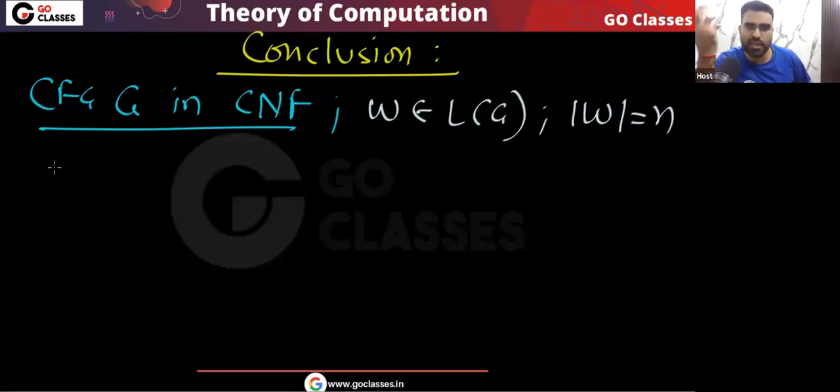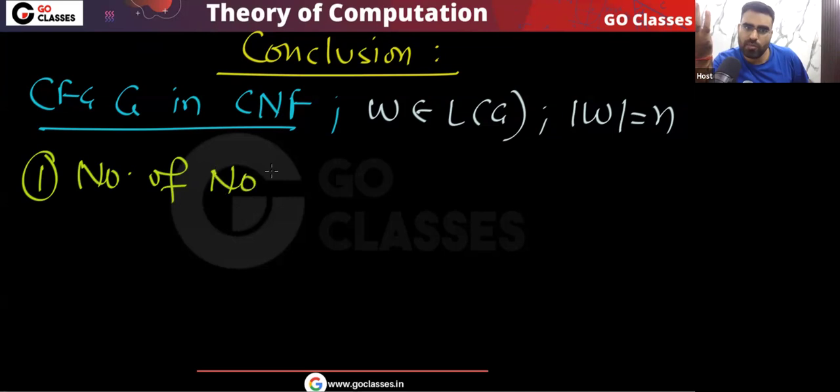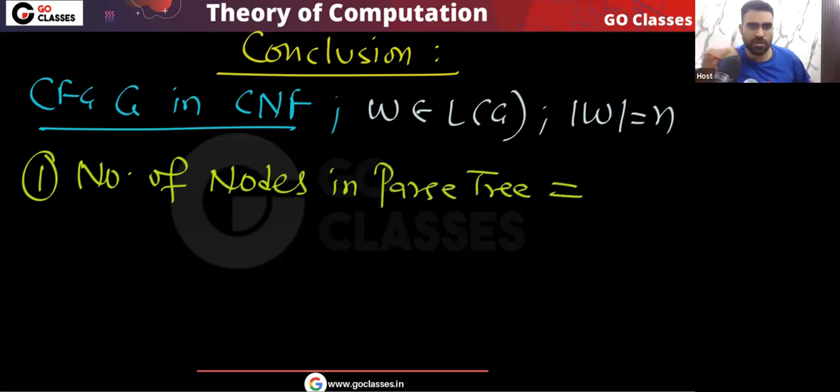So three things they can ask you, remember. They can ask you, for example, the number of nodes in the parse tree. What will that be? I am asking the total number of nodes in the parse tree. That will be, as we have already seen, n plus 2n minus 1, which is 3n minus 1.